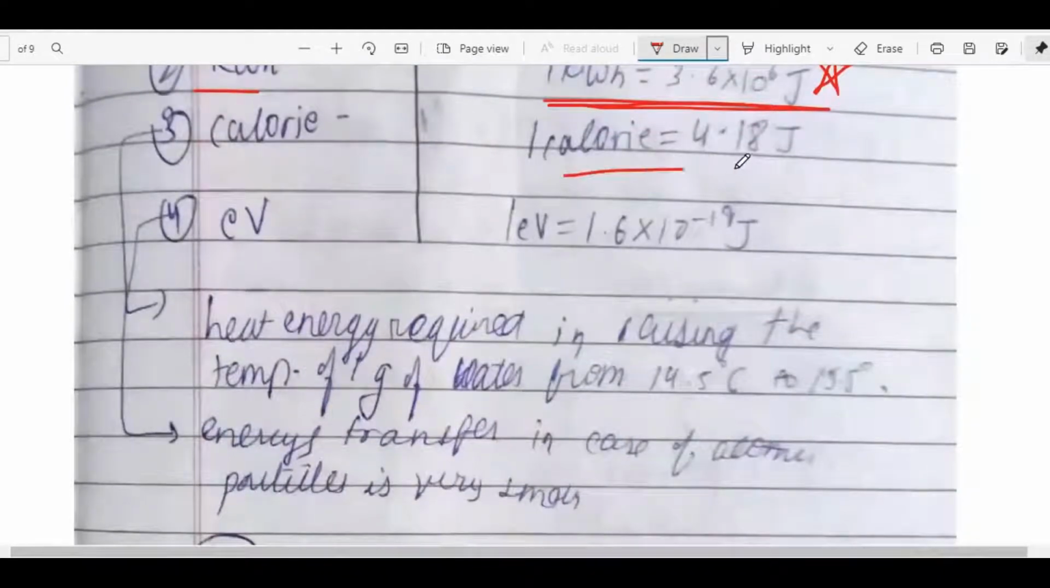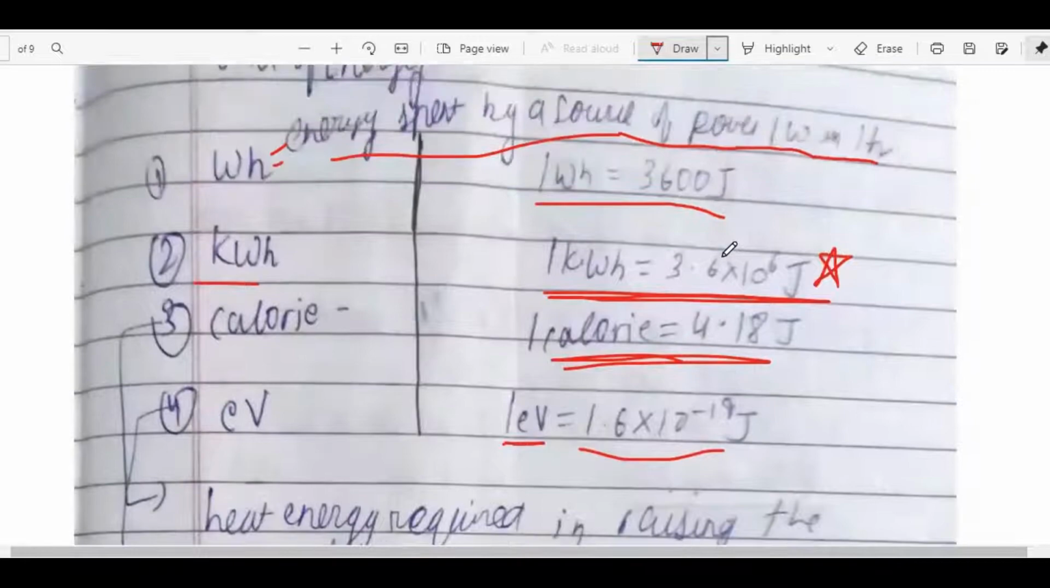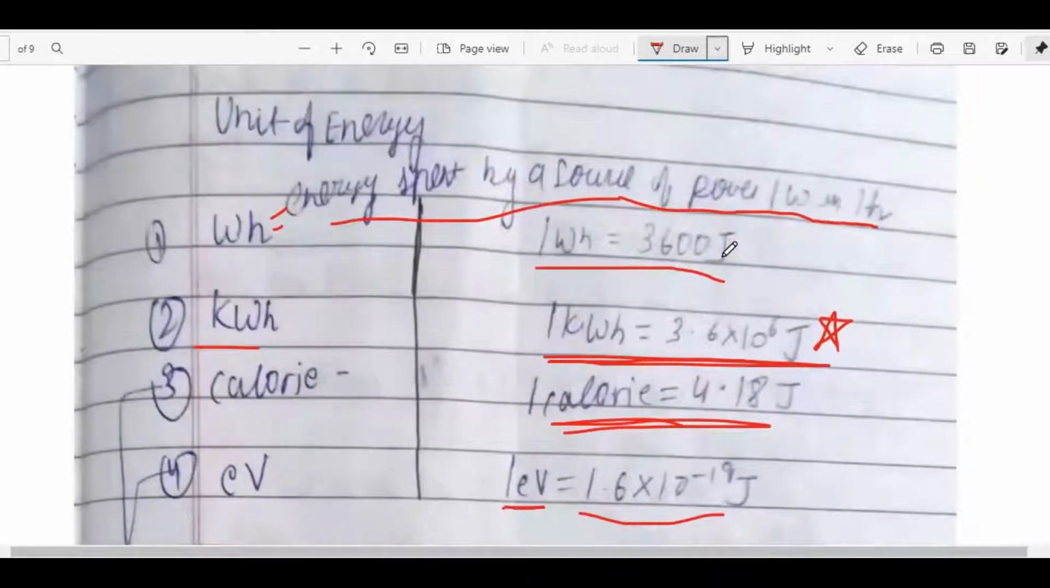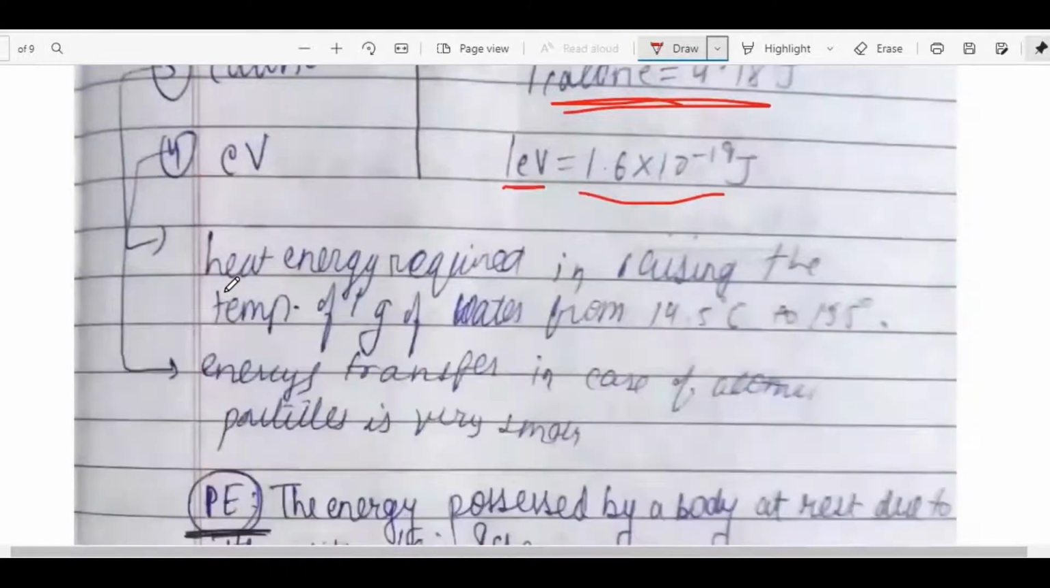1 calorie is equal to 4.18 joule. 1 electron volt, eV, is equal to 1.6 into 10 raised to minus 19 joule. So what units of energy have we learned? Watt hour, kilowatt hour, calorie, and electron volt.